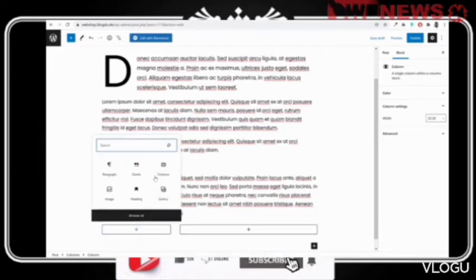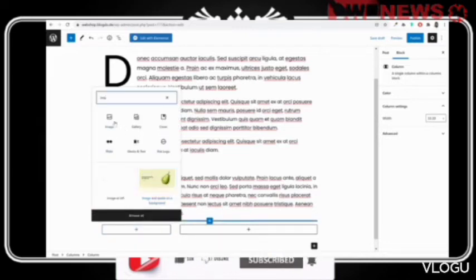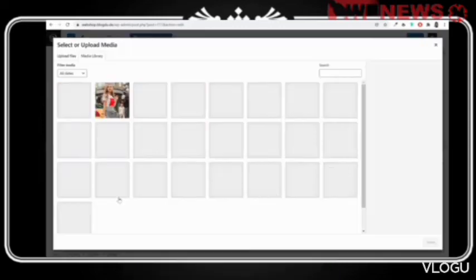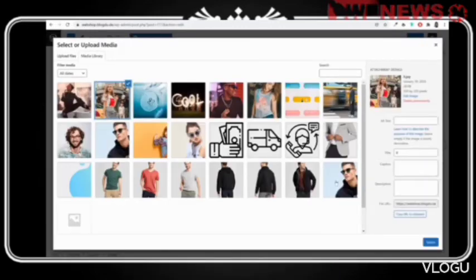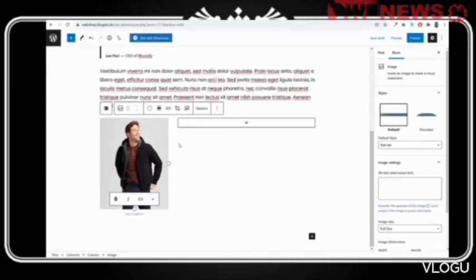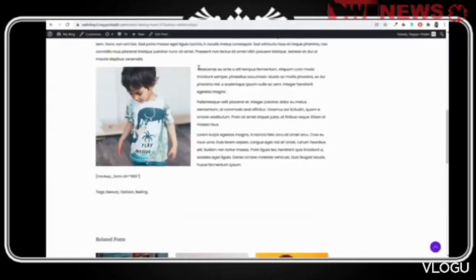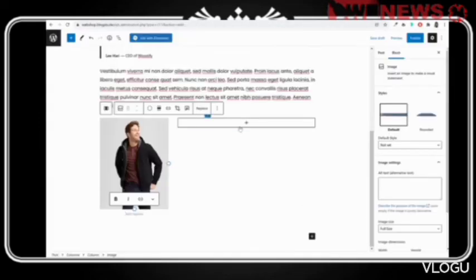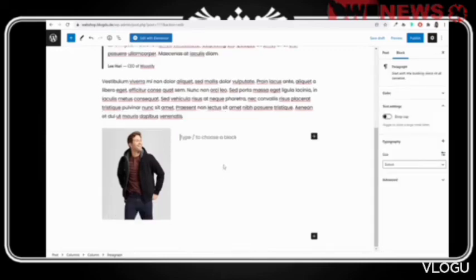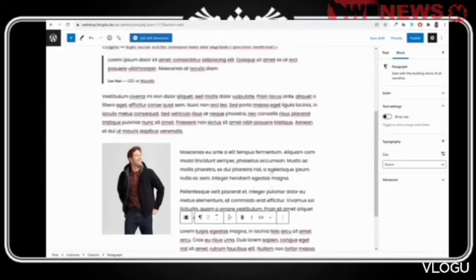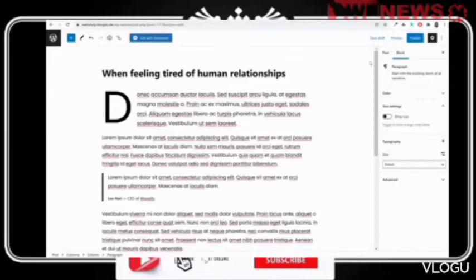Now select the first column and add some image in this column, whatever image you want. Go to media library. Maybe, let's see, you can add this image. And at the right hand side, if you want to add simple text or whatever you want, just go ahead, click on this plus button, select paragraph, add whatever your text is. Again, just like this. So you can use this element to design it.